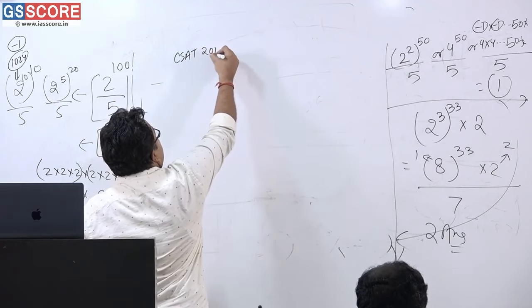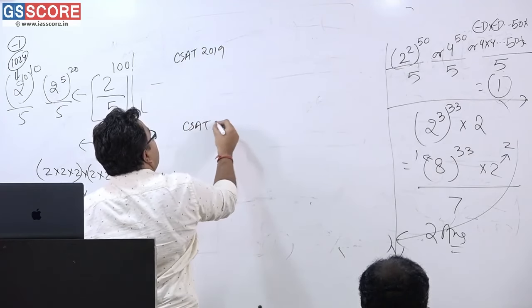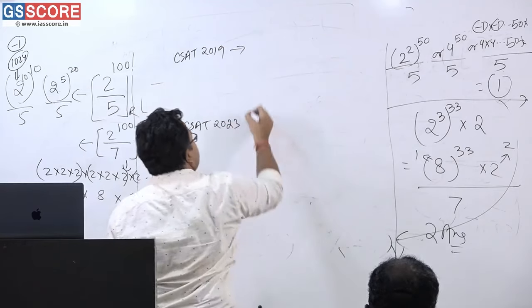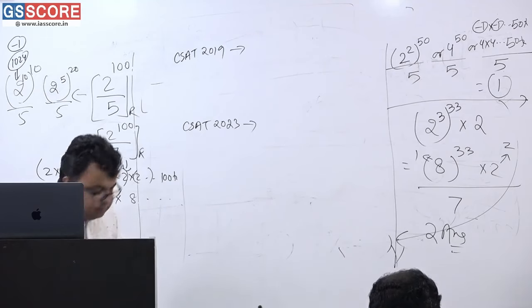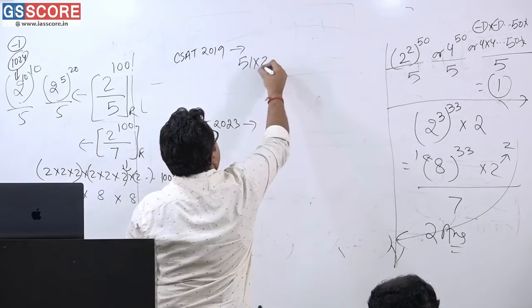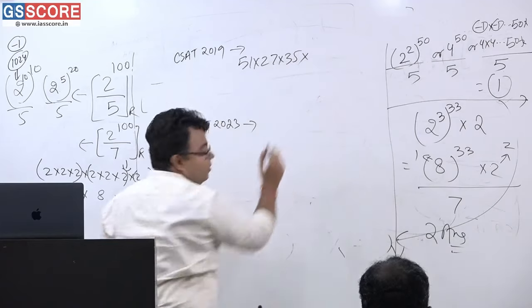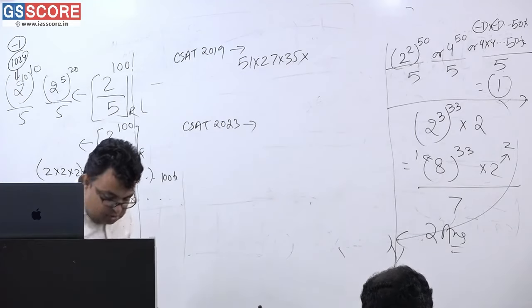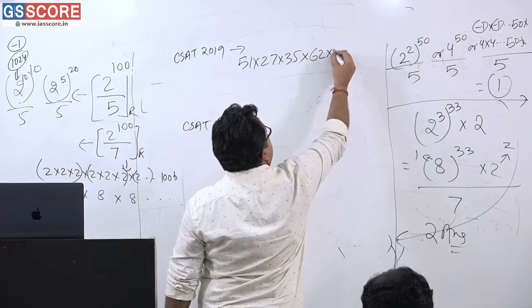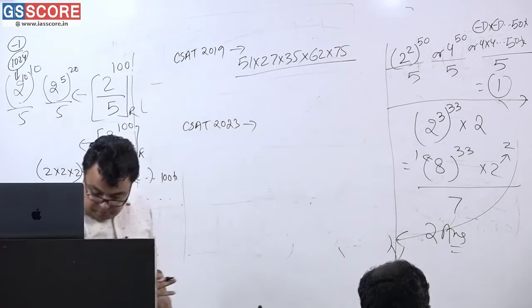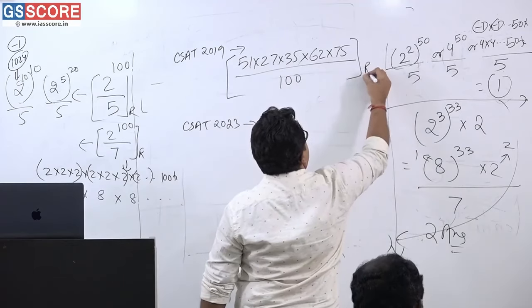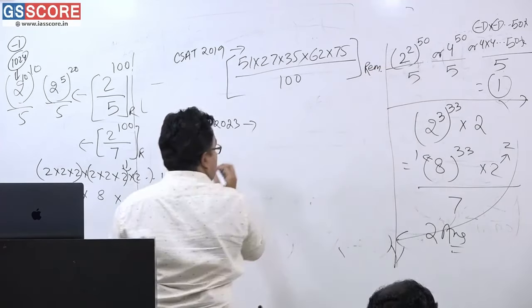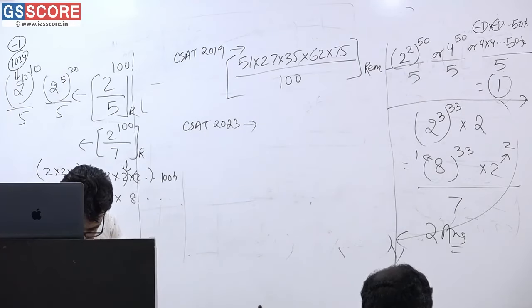CSAT 2019, CSAT 2023, 2 questions coming. 51 into 27 into 35 into 62 into 75, when divided by 100, what is the remainder? Shall I tell the options too? 50, 25, 5, 1.